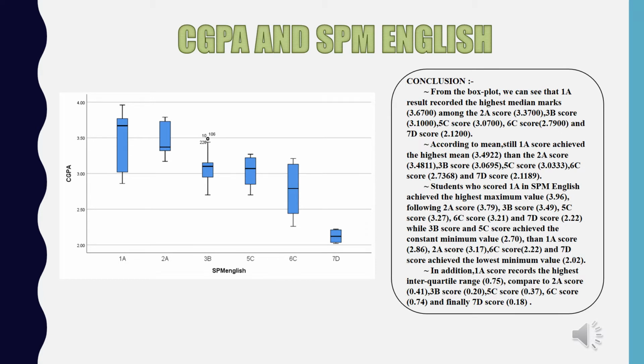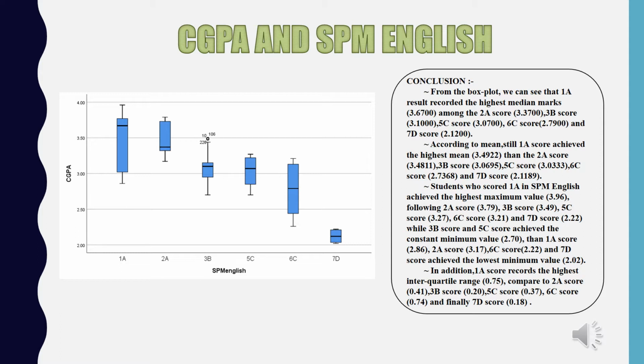As shown in the graph, the box plot, we can see that 1A result recorded the highest median marks. Students who scored 1A in SPM English achieved the highest maximum value, which is 3.96, following 2A score 3.79, 3B score 3.49, 5C score 3.72,